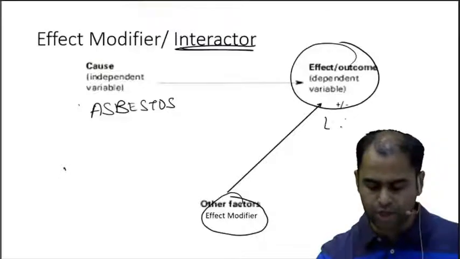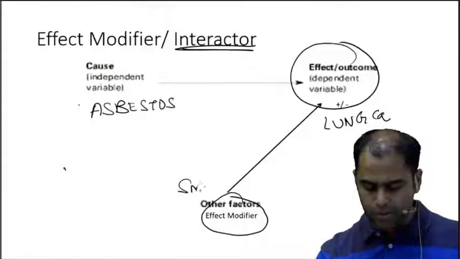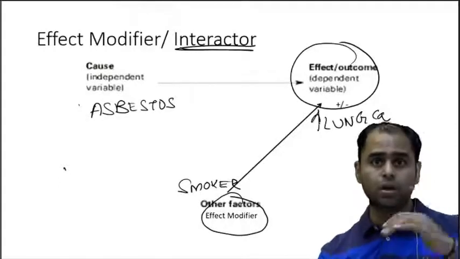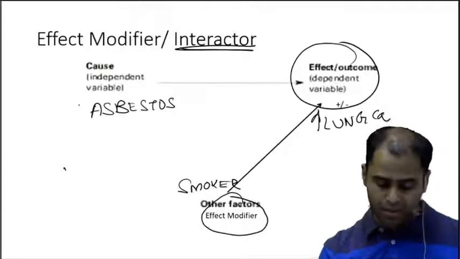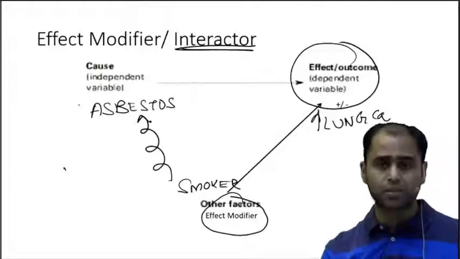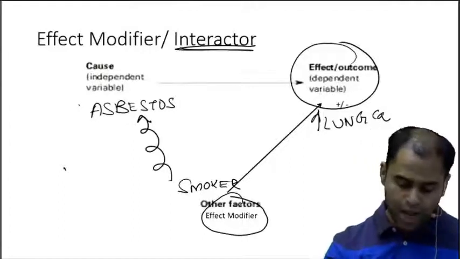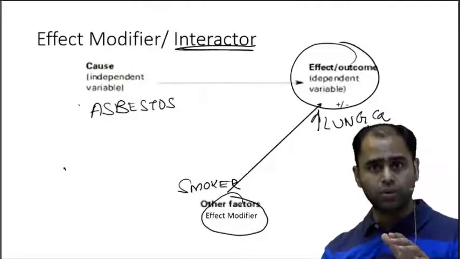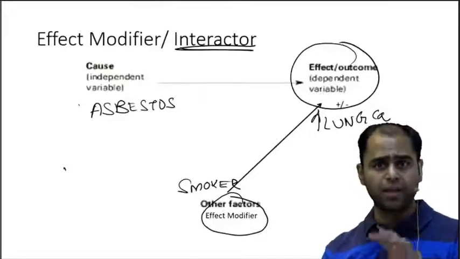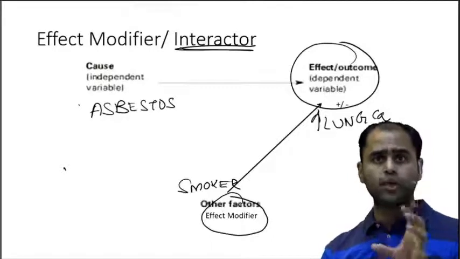He or she would have lung cancer. Now, suppose he is also a smoker, the risk of lung cancer would go up. So this is a positive effect modifier. But does this mean that that person would also stay in an asbestos house? Absolutely not. So this is the basic difference of a confounder from an effect modifier, where the effect modifier is related only to the outcome.